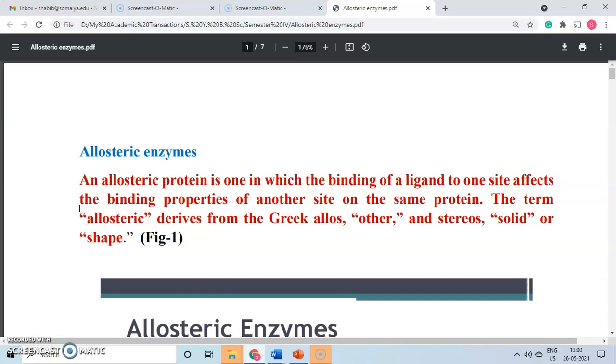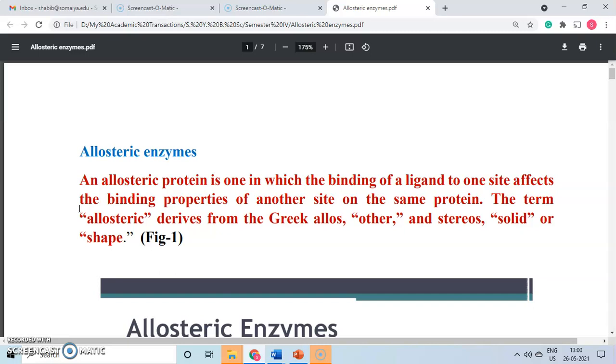Before moving on further, dear learners, let us first revise in brief what is meant by an enzyme. Enzymes are biocatalysts which have the capability to enhance the rate of a biochemical reaction by lowering the activation energy. Whenever there is a biochemical reaction between a reactant and a product, there is always a kind of barrier between them, and this barrier has to be overcome. The presence of an enzyme lowers the activation energy, and the process can happen within a few seconds.